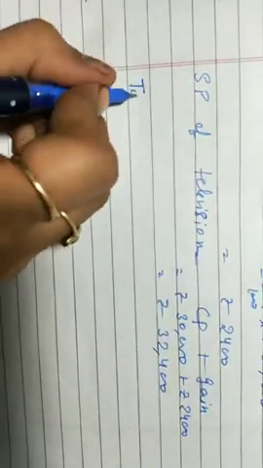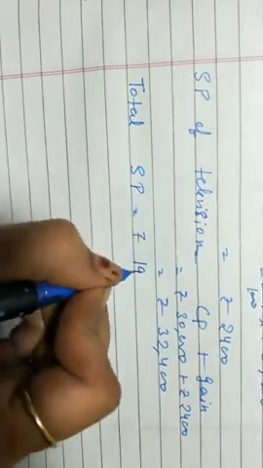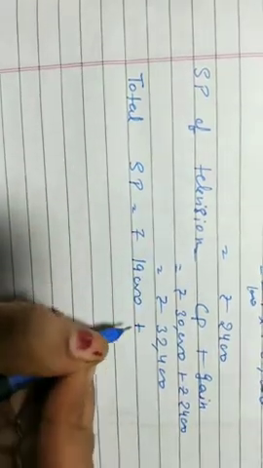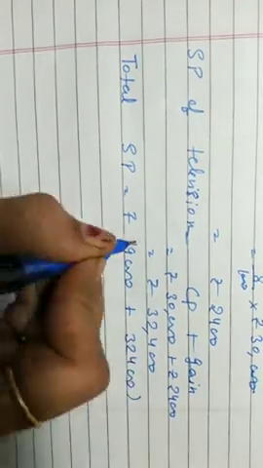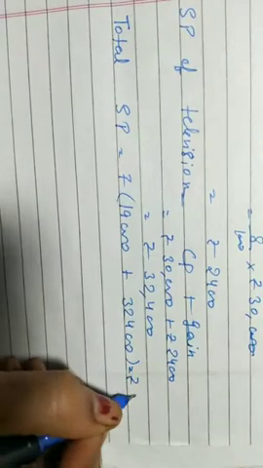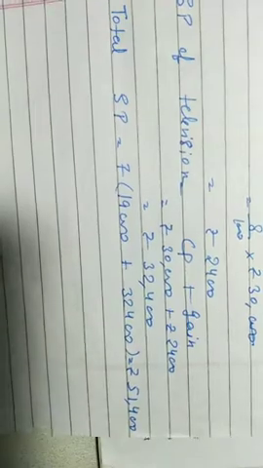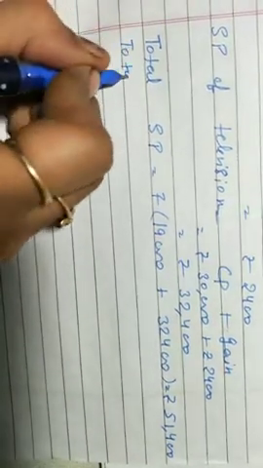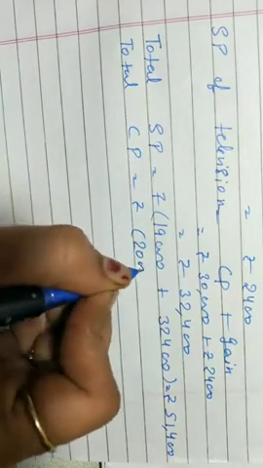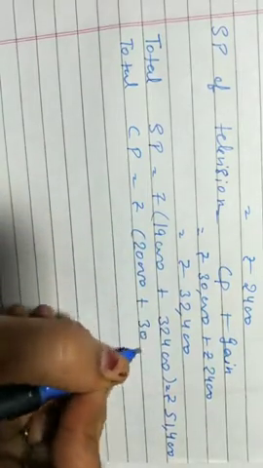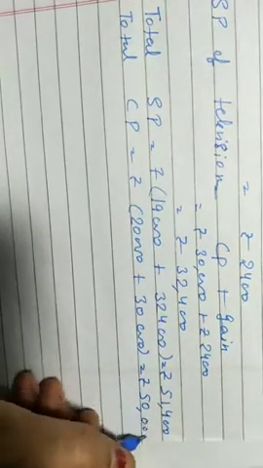Now total selling price, that is SP, of both video and television is 19,000 plus 32,400 as 51,400. Now total CP, cost price, that is equal to rupees 20,000 plus 30,000, rupees 50,000.